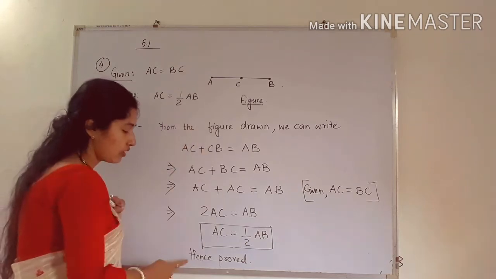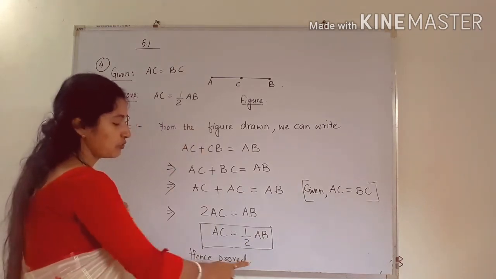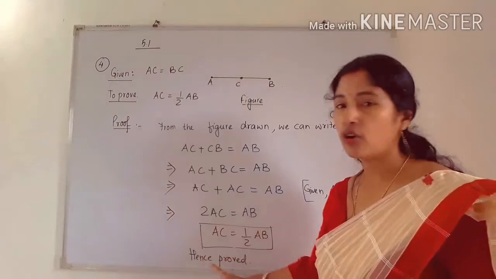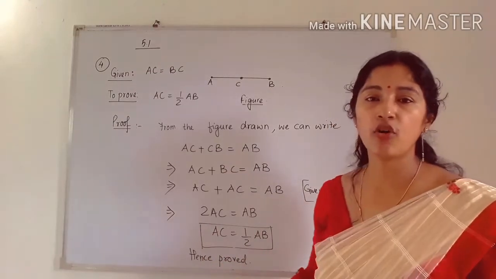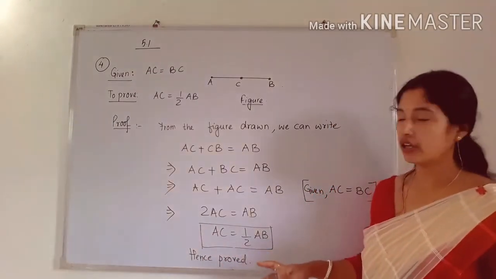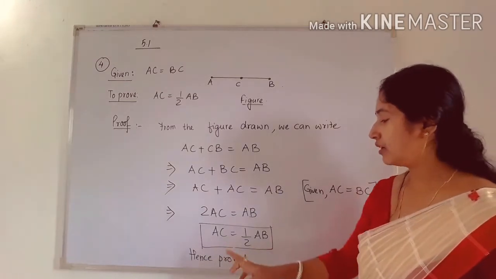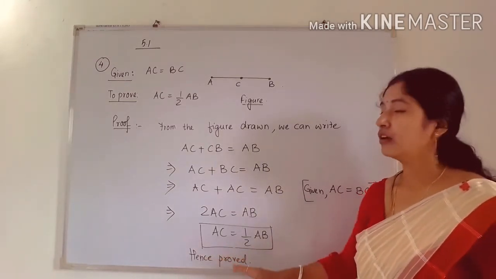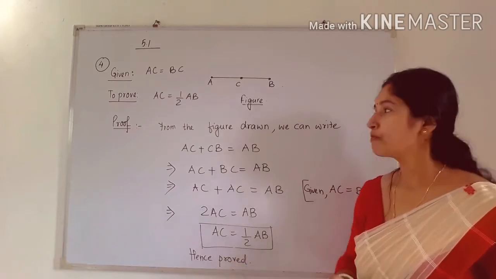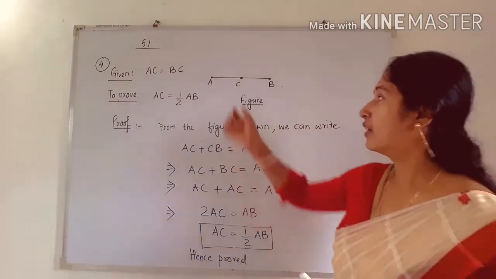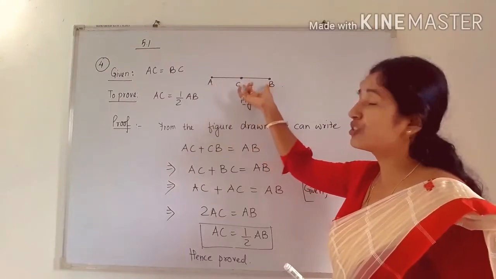Finally you have to write hence proved. This box I have drawn, but there is no need to draw the box. I just drew it because this is proved. It is not compulsory, but when your proof is over, you have to write hence proved. See, in this question it is already given that this small part is equal to this small part.